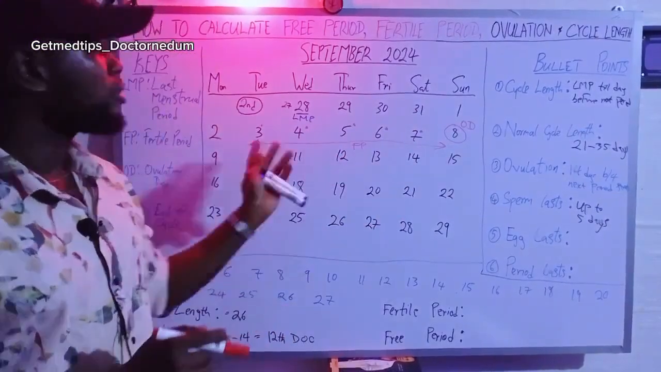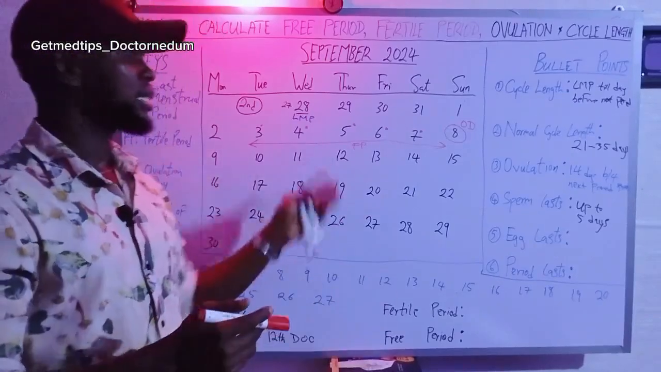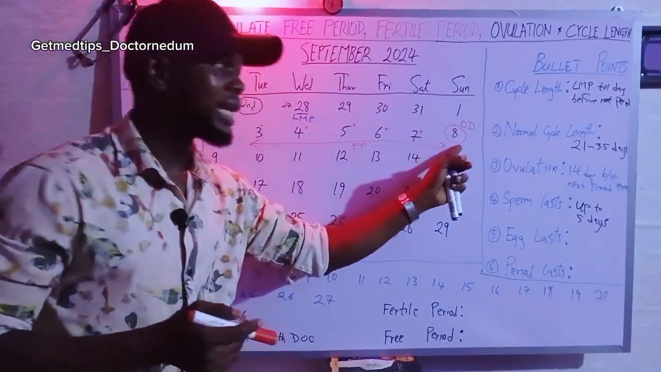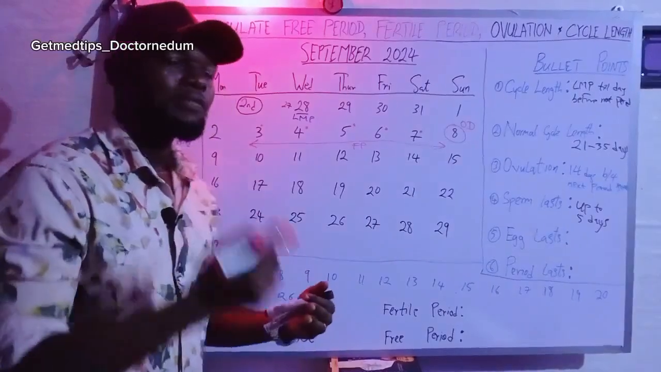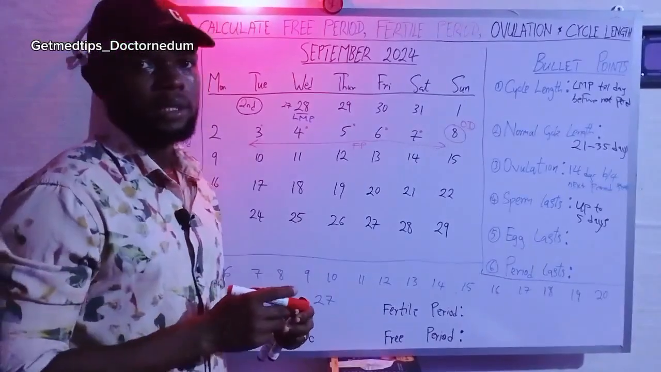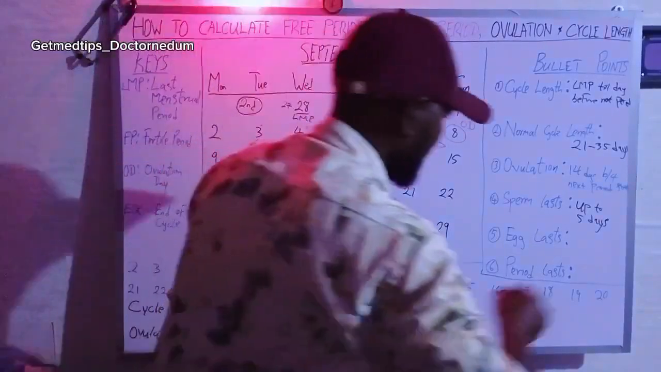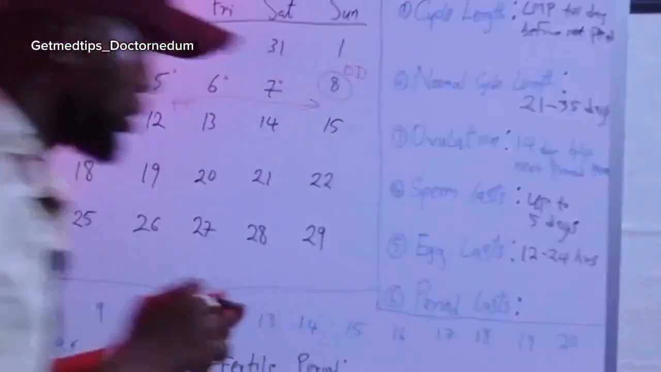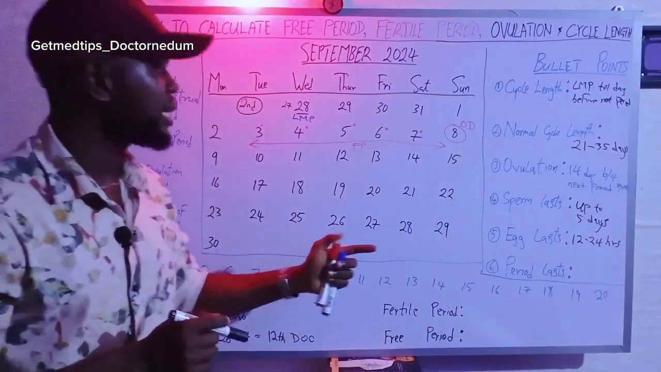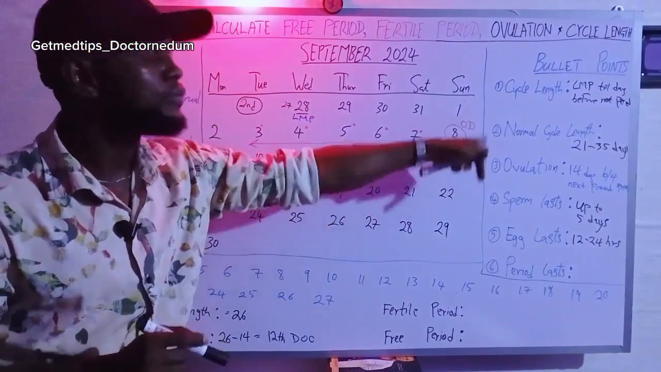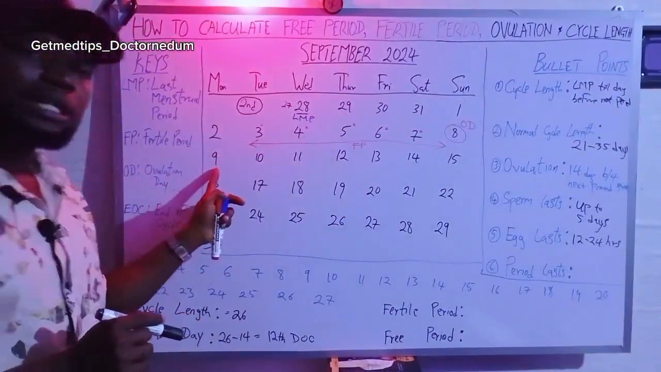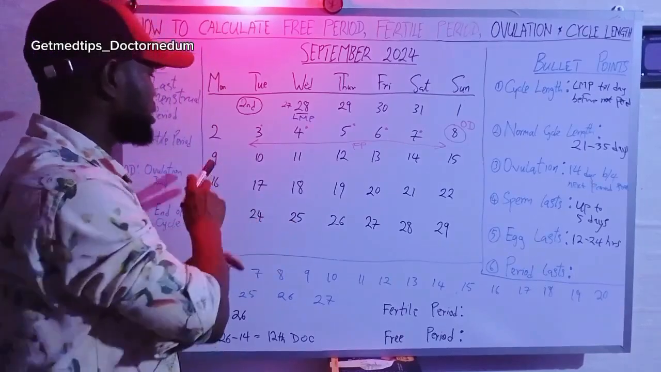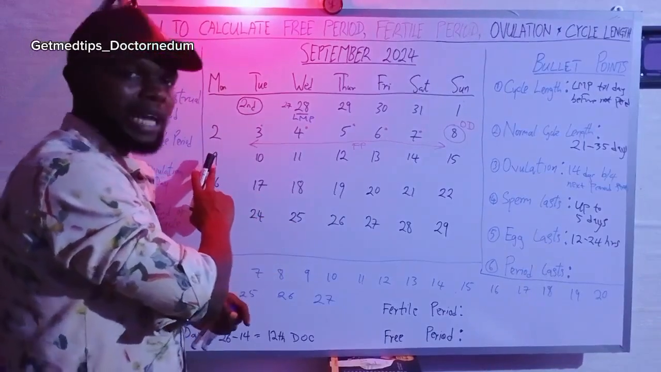Now, apart from this, are there still other fertile days in this calendar? Yes, there are, because when the egg is released on this day, the egg doesn't die immediately. The egg survives for 12 to 24 hours in the body. So if the egg lasts 12 to 24 hours, it means that on the day the egg is released, it can last for the next 24 hours, so on day 9 the egg is still there, viable, and can be fertilized. If that's the case, day 9 is also part of the fertile period.